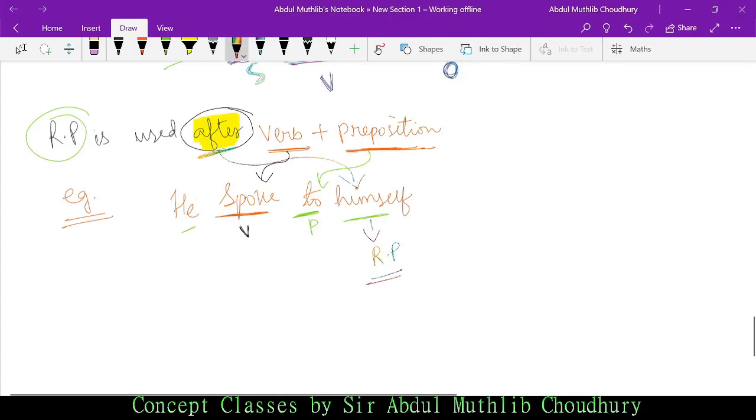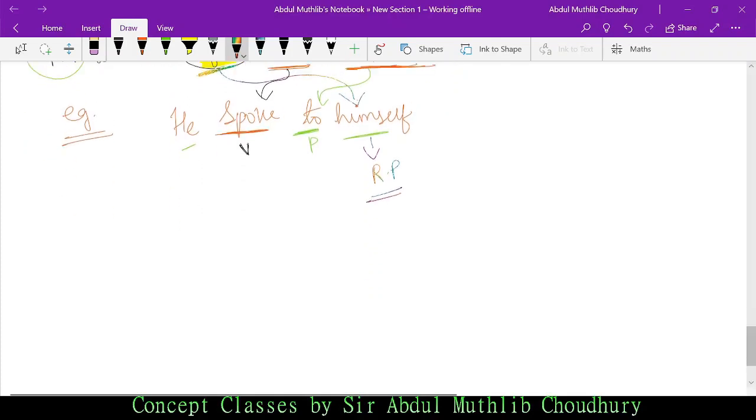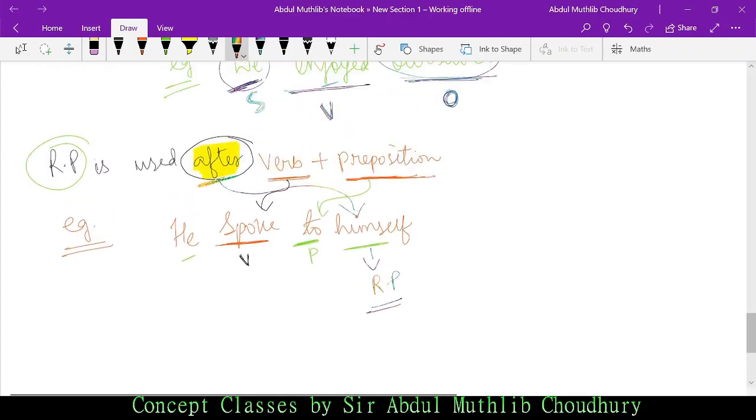So the reflexive pronoun is coming after verb or preposition. I hope it is clear. Spoke is the verb, which form? The second form of verb. And to is a preposition. So verb plus preposition will be followed by